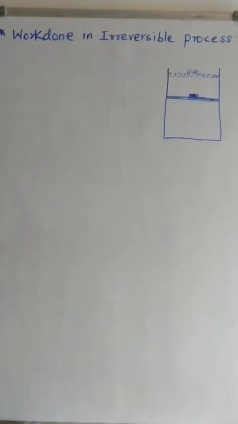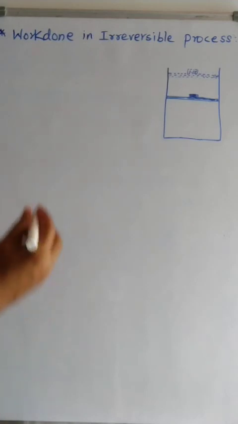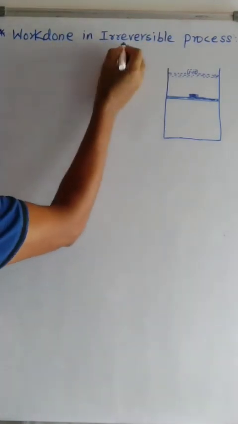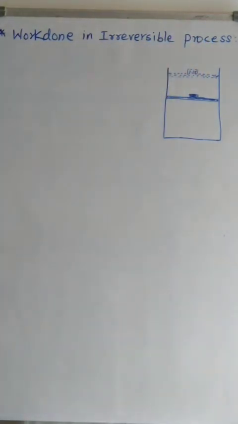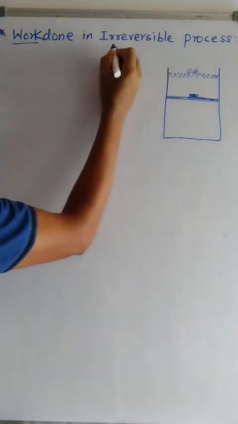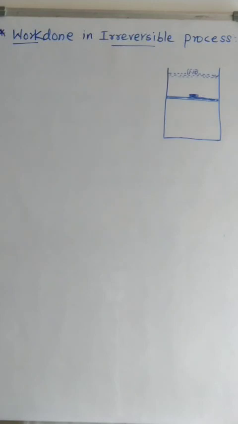Hello friends, today we are going to discuss another concept in the chapter Thermodynamics part first. So far we have discussed various concepts in the Thermodynamics first chapter, and another concept is work done in irreversible process. Before we get started in detail, let us focus on what is work and what is irreversible process.